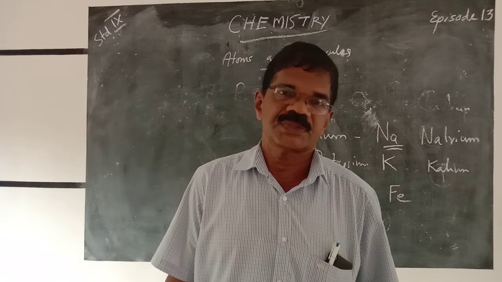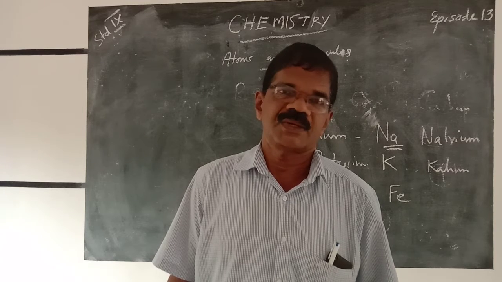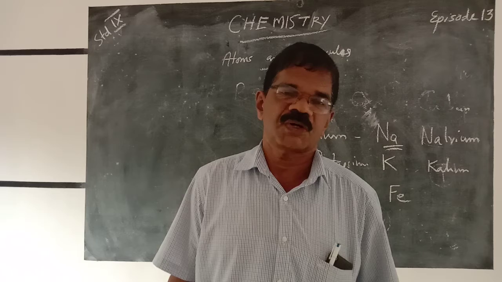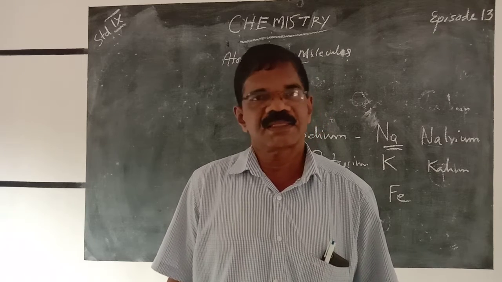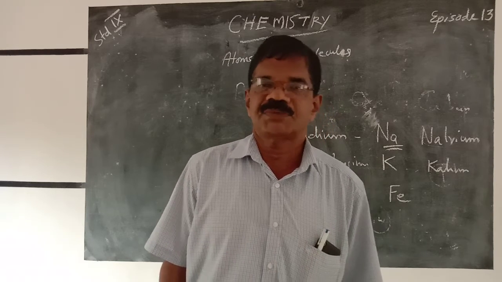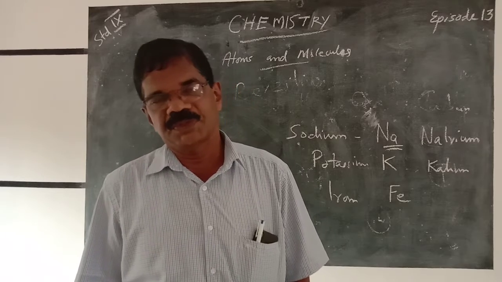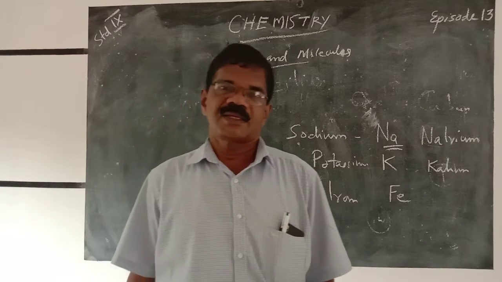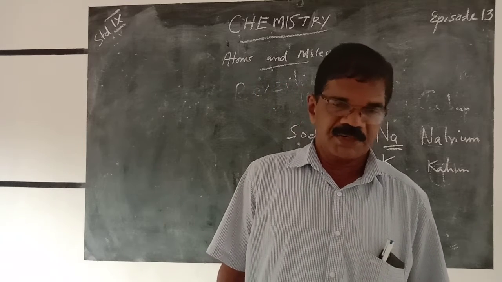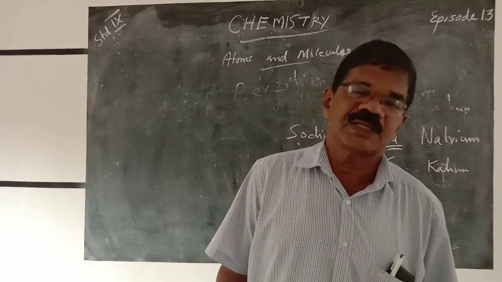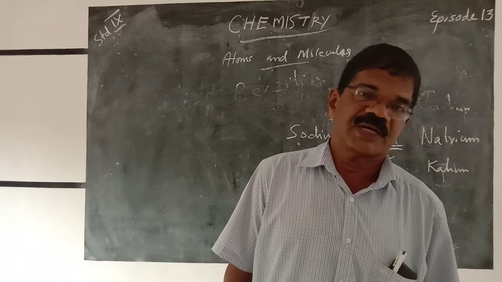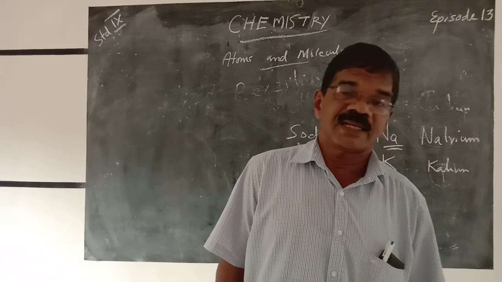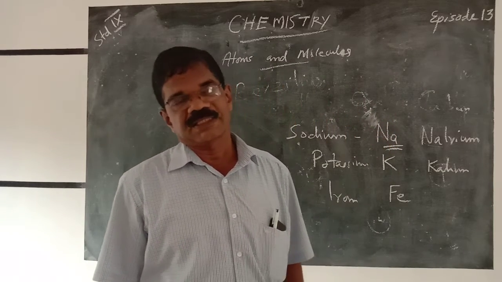So, in selecting the symbols of the elements, we have to use the first letter or first two letters of the names of the elements. If you use two letters, the second letter must always be a small letter. In your textbook, the symbols of some elements are given. You have to study them carefully.